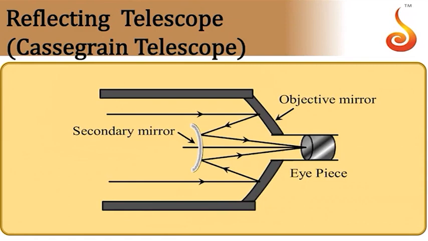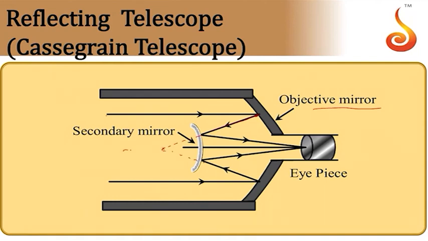Next thing is the reflecting telescope. In case of a reflecting telescope, instead of an objective lens, we make use of a parabolic mirror. Light from the object enters the parabolic reflecting mirror, and since it is coming from infinity, we will get a parallel beam. After reflection, it is supposed to converge at this point.